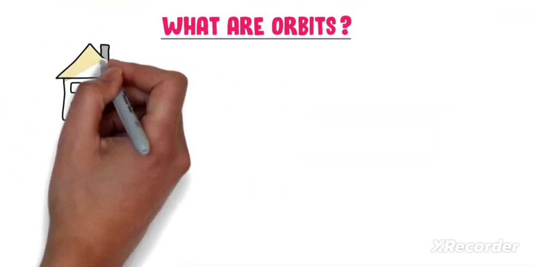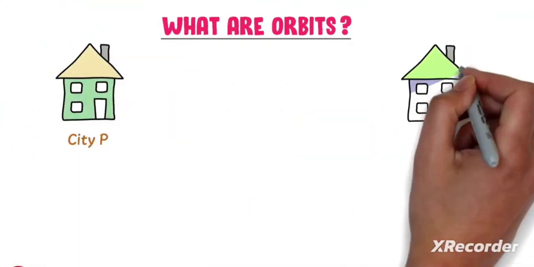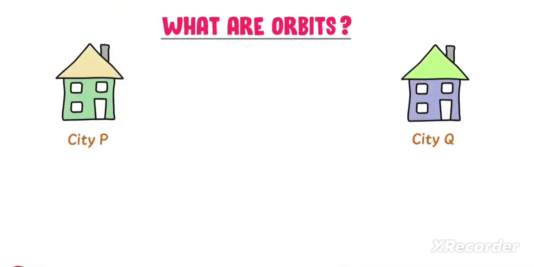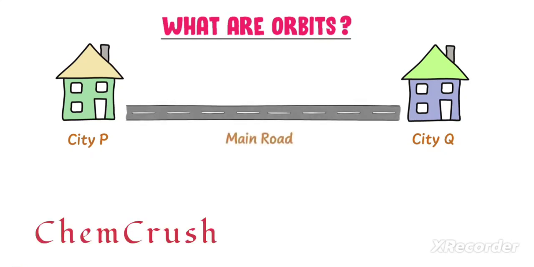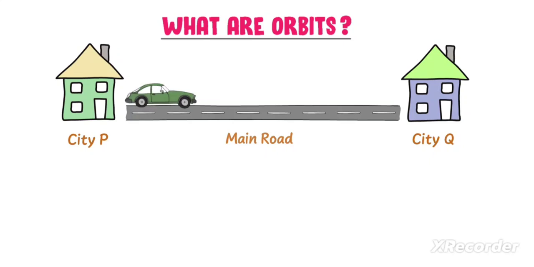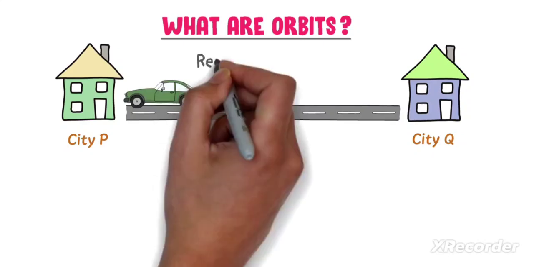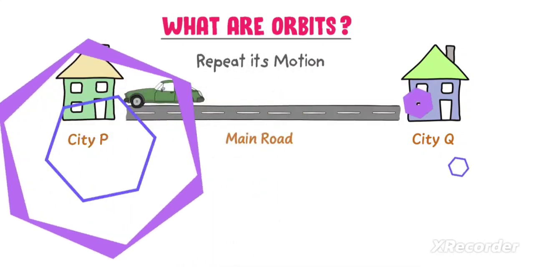Well, let's consider two cities, CTP and CTQ. CTP and CTQ are connected by only one main road. Let a car be present in CTP. Usually, this car travels between CTP and CTQ. So we say that this car repeats its motion over the same road.